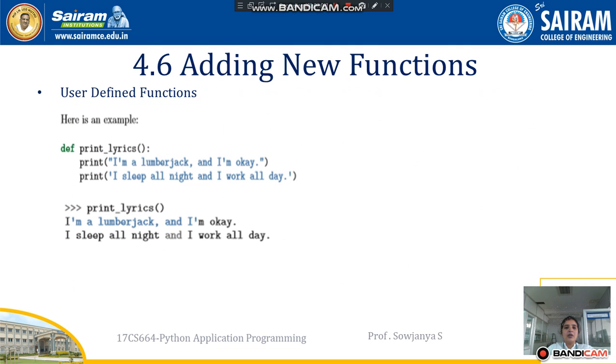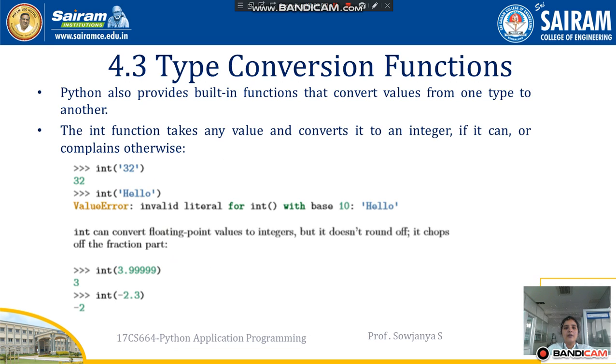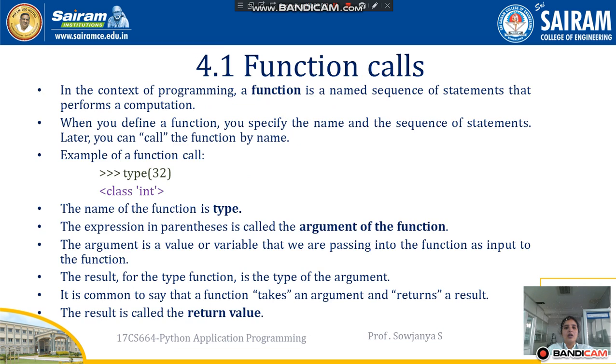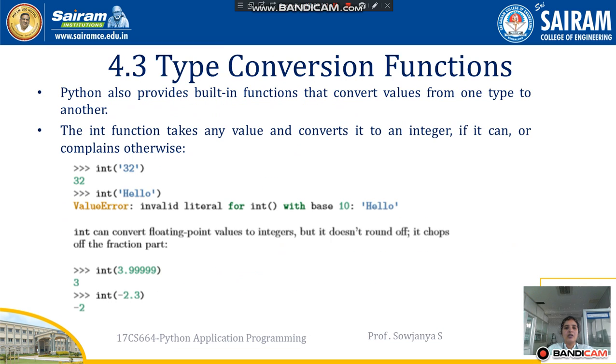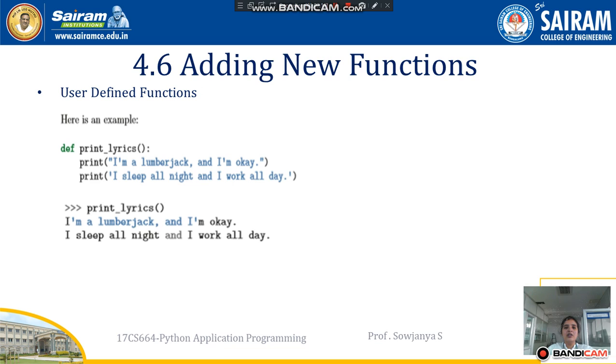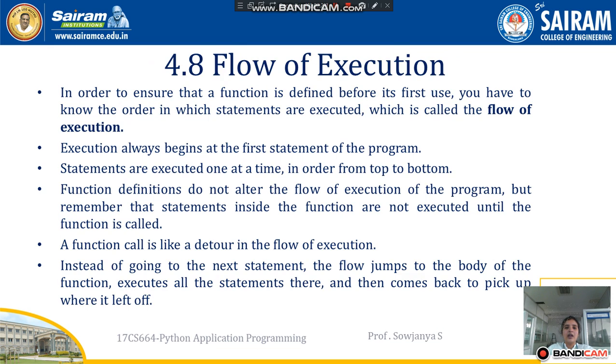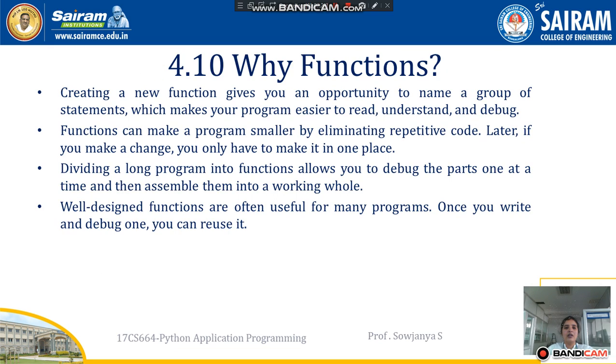In this chapter we discussed what exactly functions are, what function calls are, how to use them in the Python programming language, and what the built-in functions are. We also discussed type conversion functions, math functions, random numbers, and how to add new functions, that is user defined functions, and what the benefits or uses of function definitions are. Then we also saw the flow of execution of functions, then parameters and arguments, and then why functions. So this is all about functions.